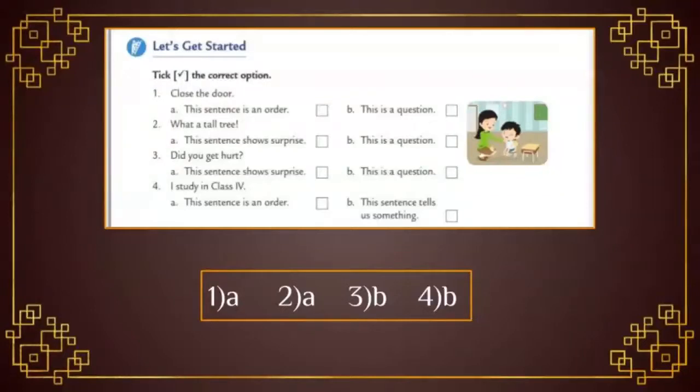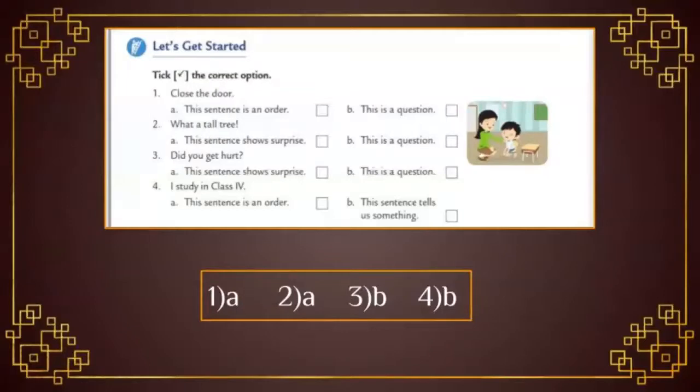Let's move to the third one. Did you get hurt? Options are this sentence shows surprise, or this is a question. So, students, I know already you found the answer. Sure, it is a question because it started with the verb and ended with a question mark. So, students, tick on the option B.